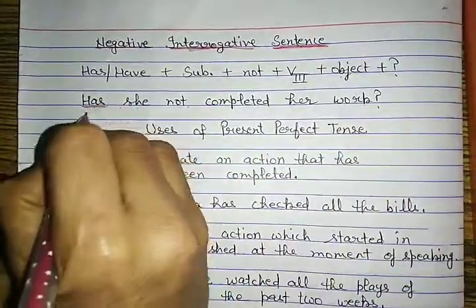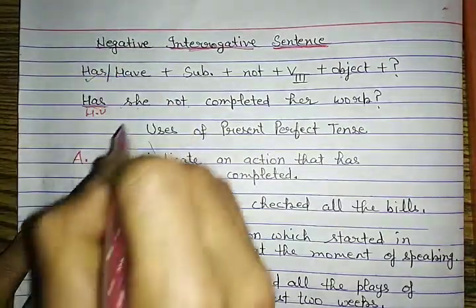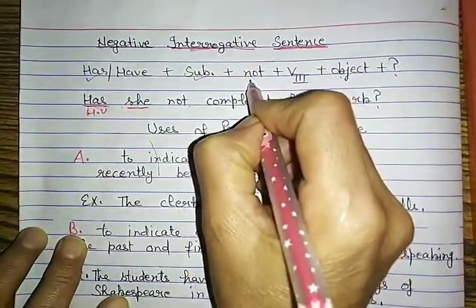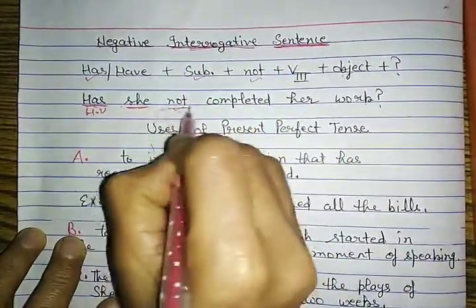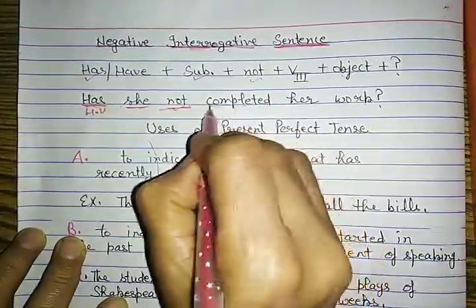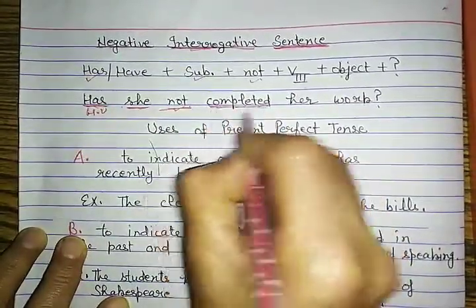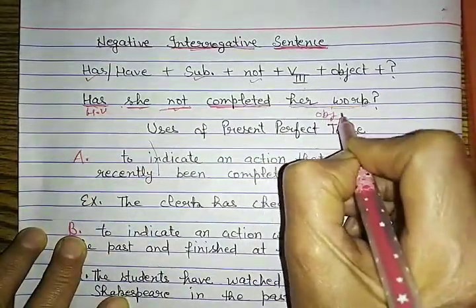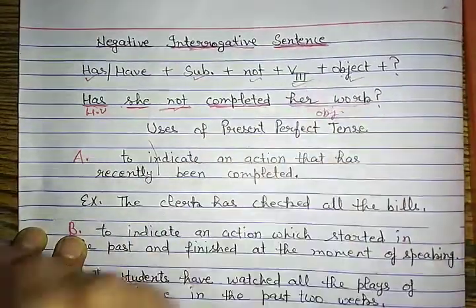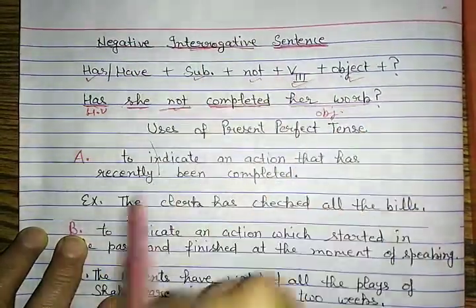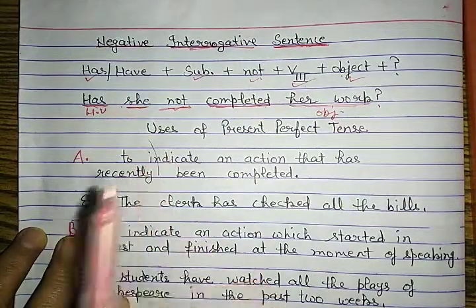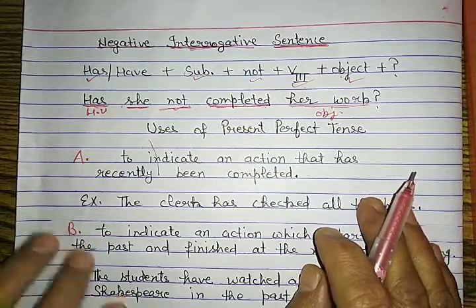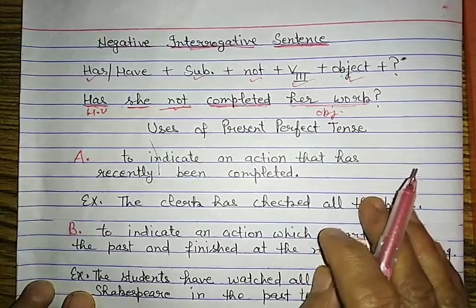Has is the helping verb, she is the subject, then there is not, then the third form of verb. Complete is the root form, and completed is the third form of verb, and her work is the object. So this was the negative interrogative sentence. So we have done all the four types of sentences: positive, negative, interrogative, and negative interrogative sentences.